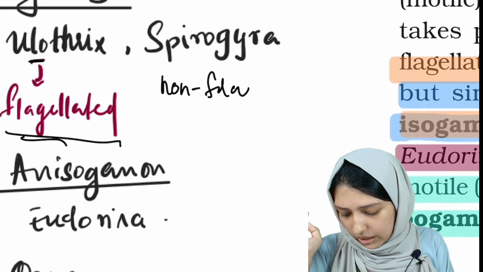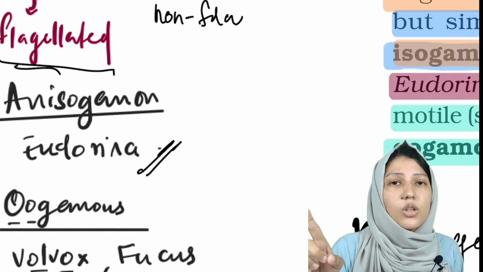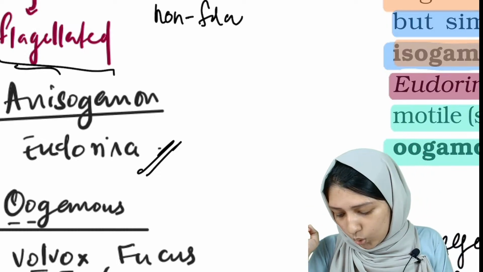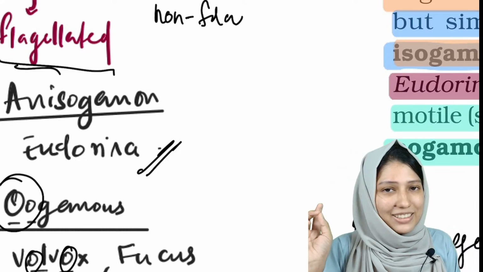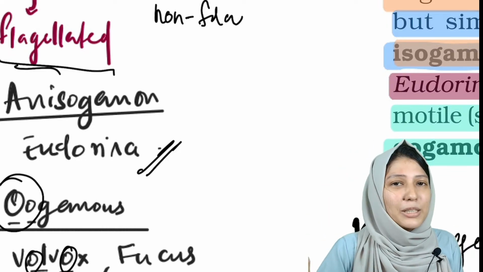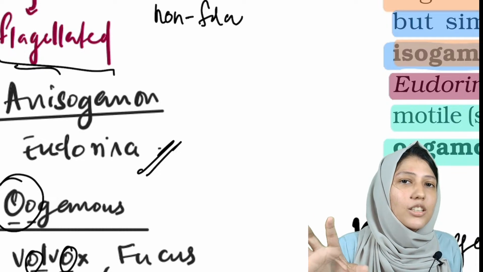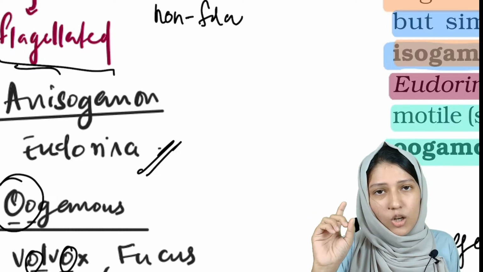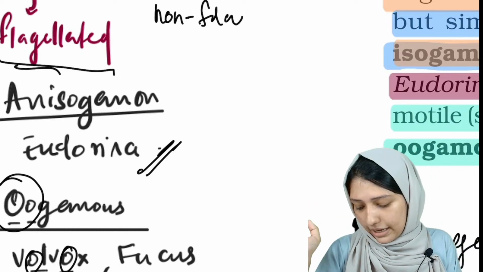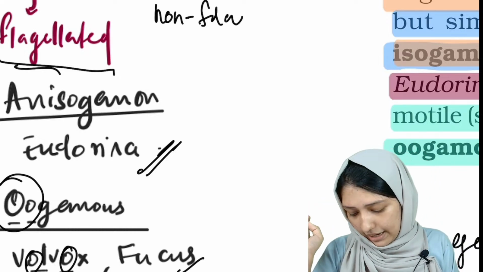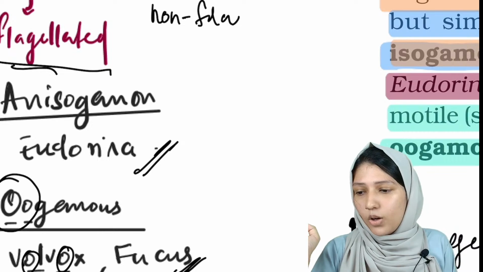Then anisogamous, it is Eudorina. And oogamous, again oogamous has two O, so Liverworts. This is a cheap trick, but it will be useful so that you will never forget it. Colonial COO, so Liverworts OO, and again oogamous OO, and another example is Fucus.